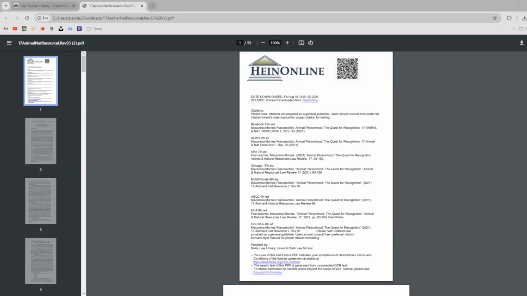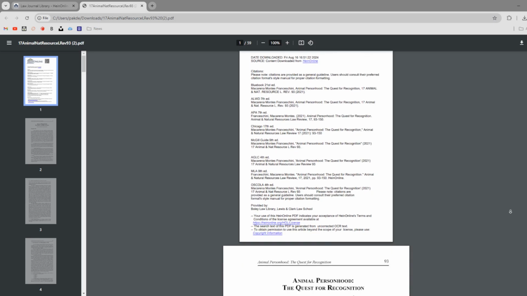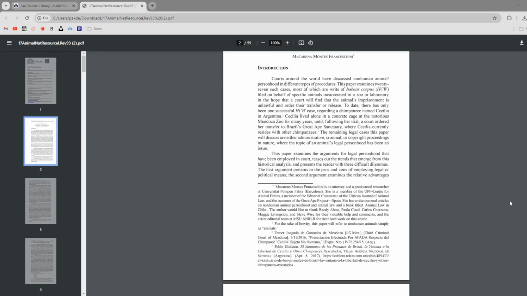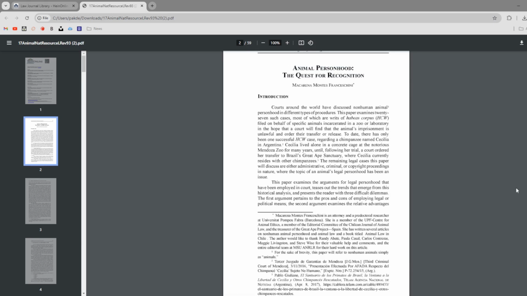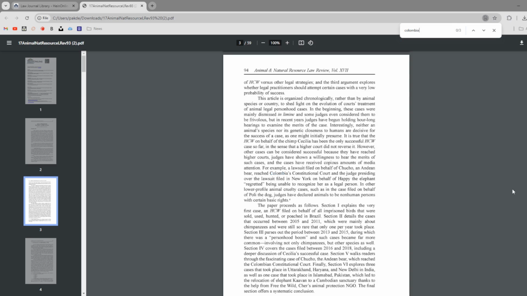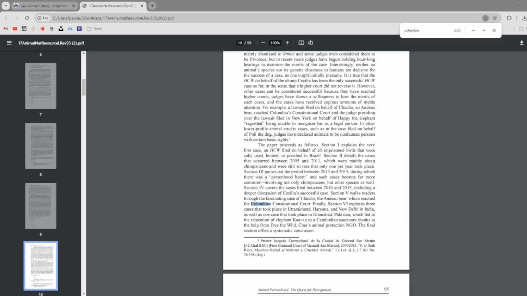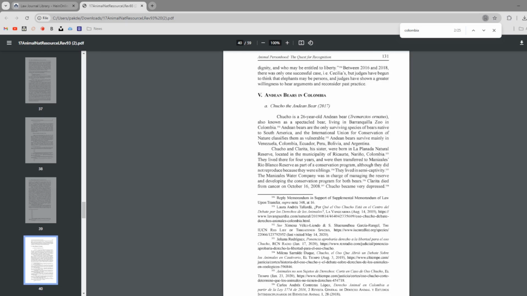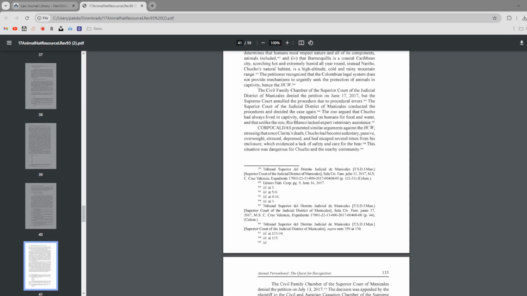So what secondary sources are available for researching foreign law? In the last video, we discussed scholarly articles. I always recommend secondary sources like journal articles to begin your research, regardless of whether you're conducting US, foreign, or international law. But for researching foreign laws, secondary sources are especially important. For example, this article discusses some Colombian cases where courts considered the habeas corpus rights of captive animals. Articles like these are not just helpful for finding summaries of the law, but also necessary if you can't read